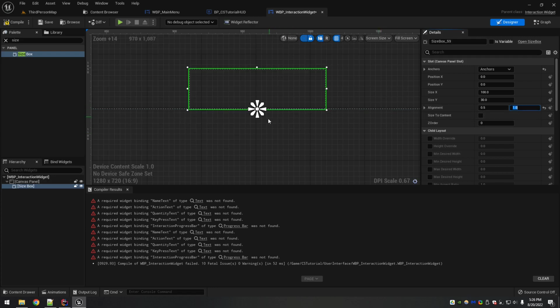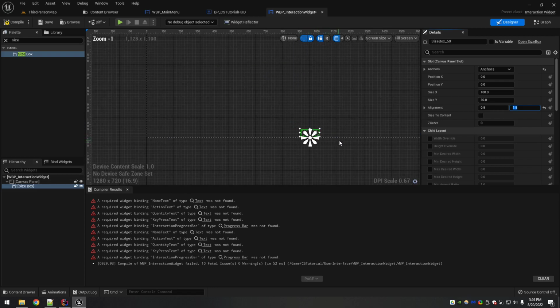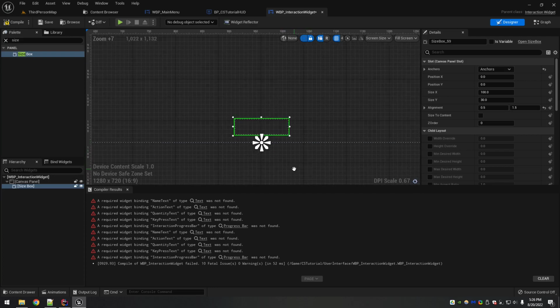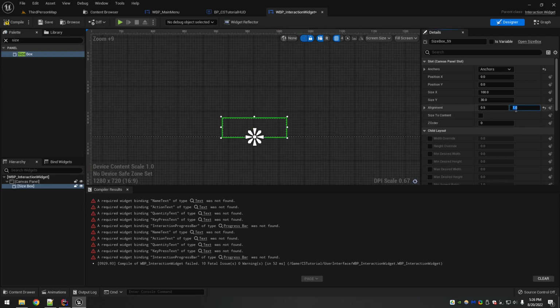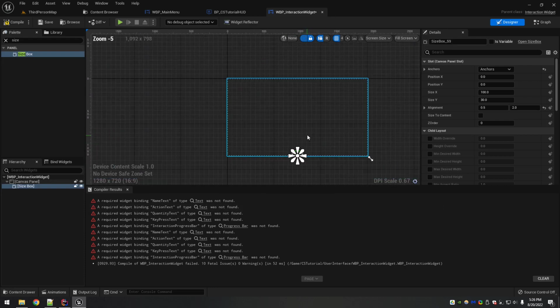Okay, so sometimes the signs are flipped, so you might have to use a negative sometimes. But for this, it's a 1, but I don't want it slammed up on the very bottom of the screen, so I'm going to make it like 1.3, 1.5. Should be fine. Yeah, if you look at it relative to the screen, that's still pretty close to the bottom. So, you know what? I'm going to go with a 2. Sorry, I'm hitting 1, 2. Okay, so now we've got a nice position for where we want the interaction widget to pop up.